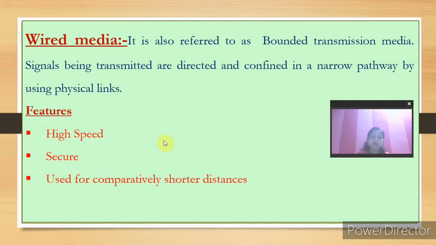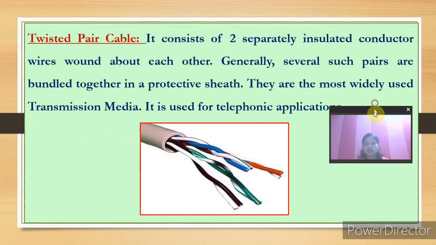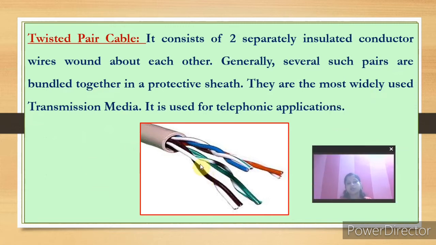Next, we will discuss the different types of wired media. One is the twisted pair cable. You must have seen this type of cable at your home also. It has two separately insulated conductor wires wound about each other, that is, twisted with each other. Generally, several such pairs are bundled together inside a protective sheath. They are the most widely used transmission media. It is used for telephonic applications. You must have seen a telephone cable, where inside you can find wires of different colors twisted together, and that is used for data transmission.